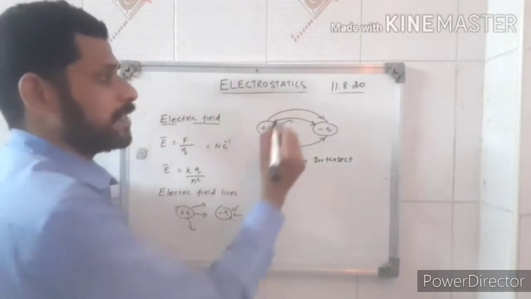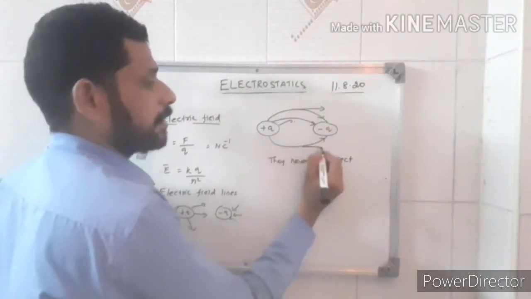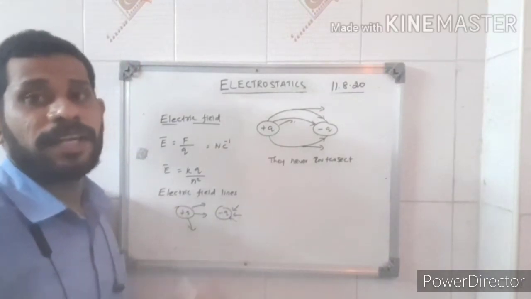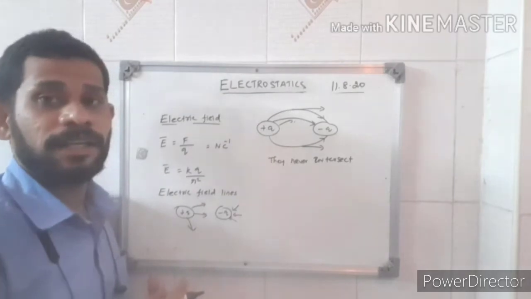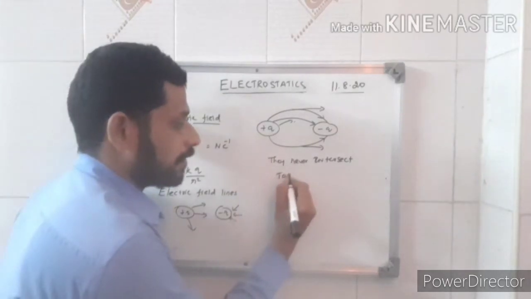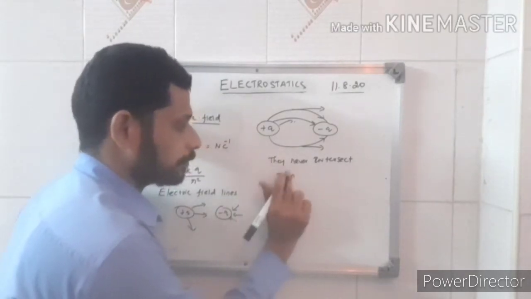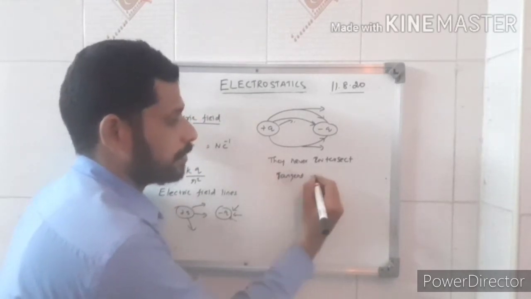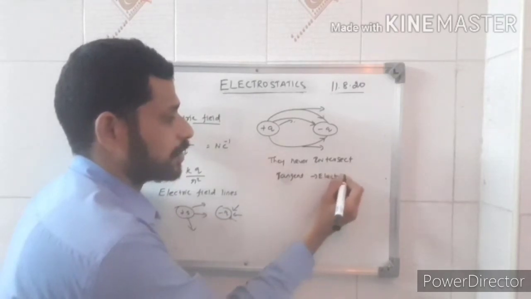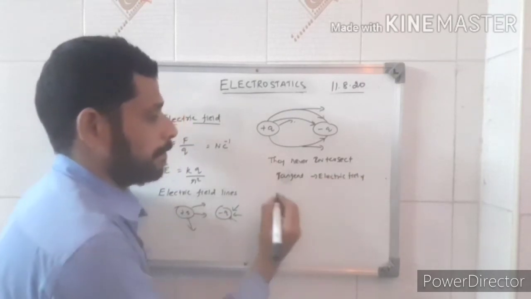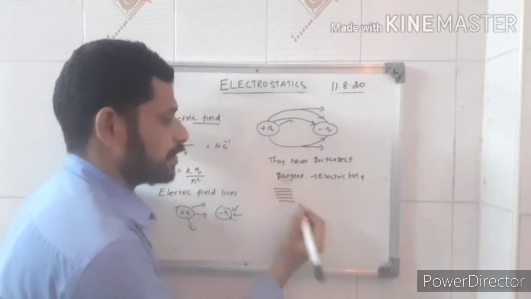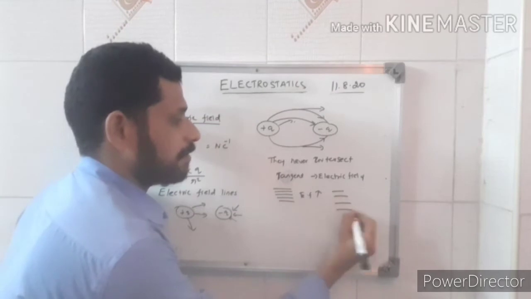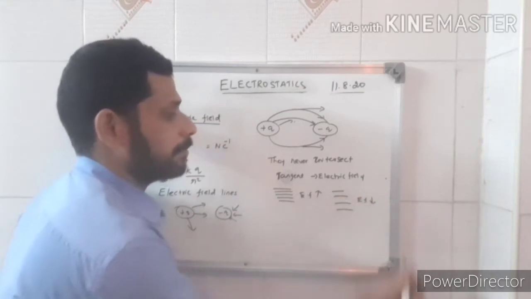Then the third one: if I draw the tangent on that line, it always gives the direction of the electric field. The tangent on the line gives the direction of the electric field. When the lines are closer to each other, the electric field will be maximum. When the lines are far away from each other, the electric field will be minimum.